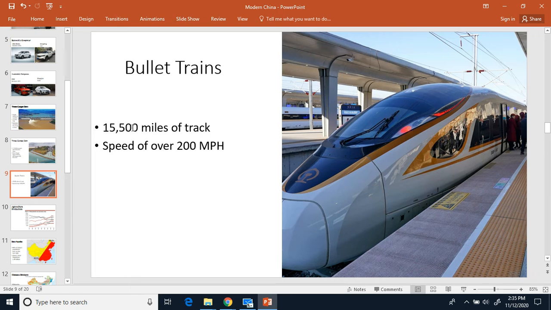So bullet trains, very fast. They have 15,500 miles of track in China. A lot of the major cities are connected by bullet trains. But in the United States, it's never really taken off. Japan also has a lot of bullet trains as well.